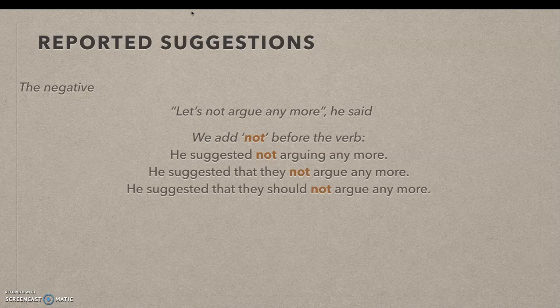When the suggestion is in the negative, for example, let's not argue anymore, we add the word not before the verb. So we have these three different possibilities according to the structures seen in the previous slide. He suggested not arguing anymore. He suggested that they not argue anymore. He suggested that they should not argue anymore, or that they shouldn't argue anymore.